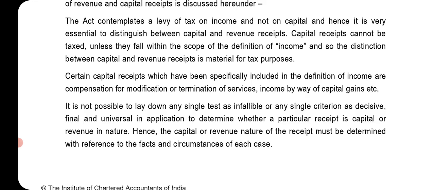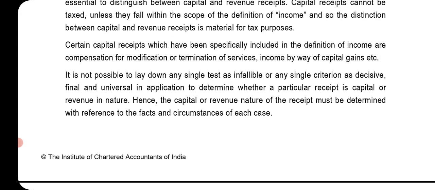The Act contemplates a levy of tax on income and not on capital, and hence it is very essential to distinguish between capital and revenue receipts. Capital receipts cannot be taxed unless they fall within the scope of the definition of income, and so the distinction between capital and revenue receipt is material for tax purposes. Certain capital receipts which have been specifically included in the definition of income are compensation for modification or termination of service, income by way of capital gain, etc.